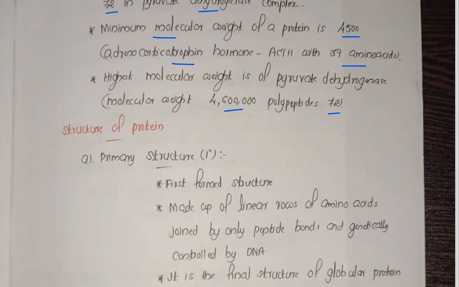So these portions are important. Only the essential and non-essential amino acids, you have to learn the names. That's all. Now, the structure of protein.